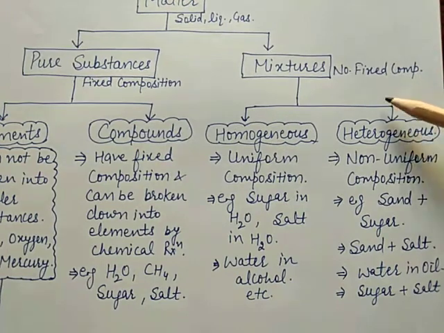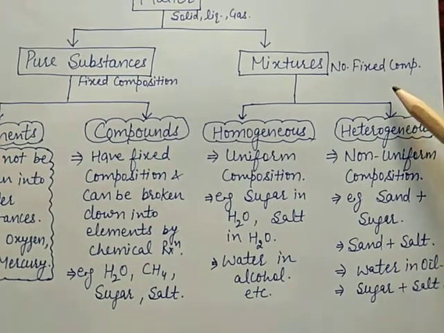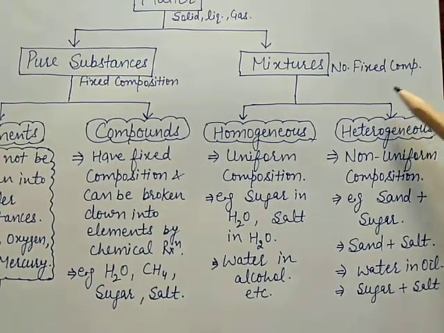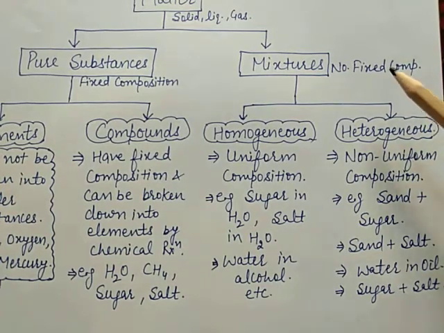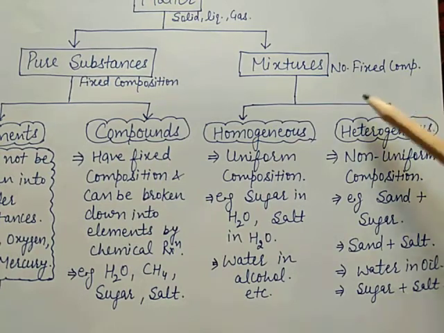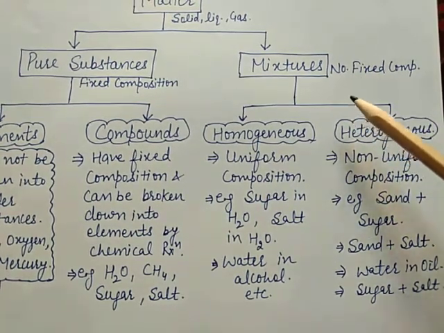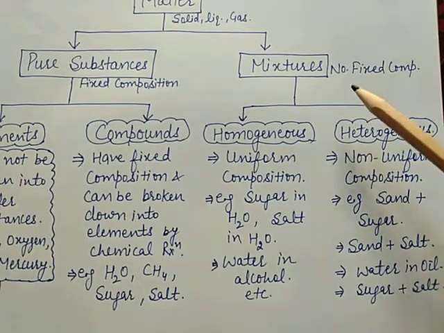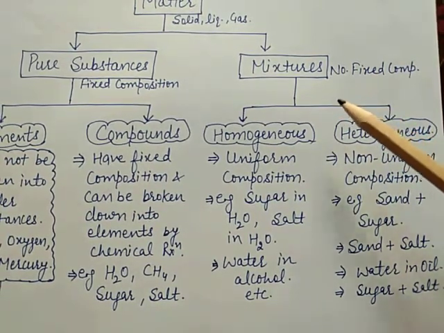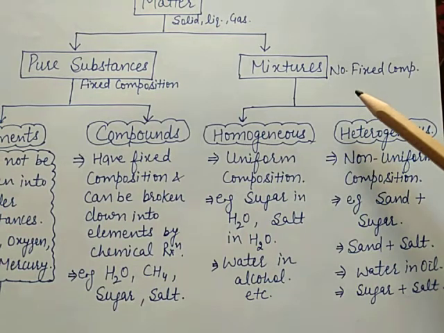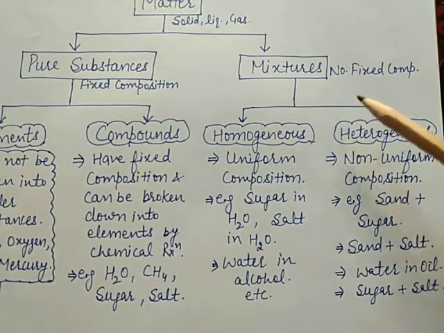Now next is mixture. Mixtures are constituted by more than one kind of pure form of substance. Most of the matter around us exists as a mixture of two or more pure components, like seawater, minerals, soil, etc. All are mixtures.